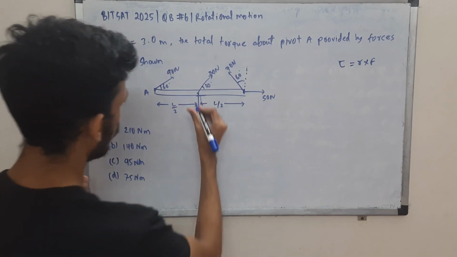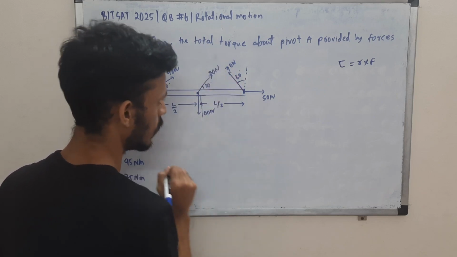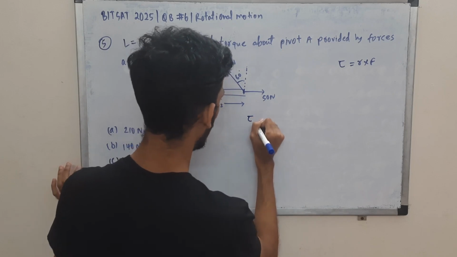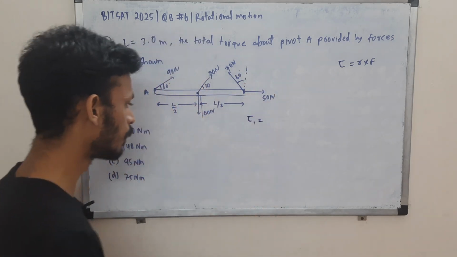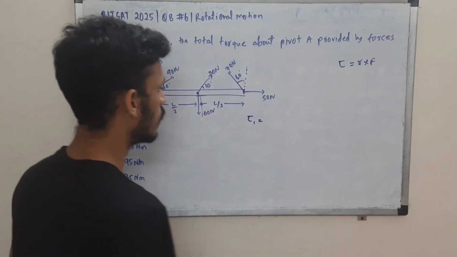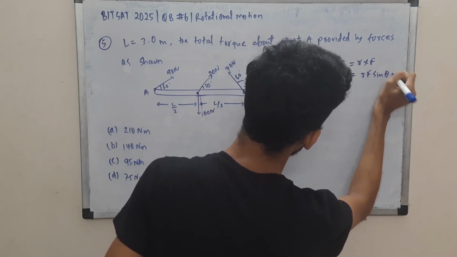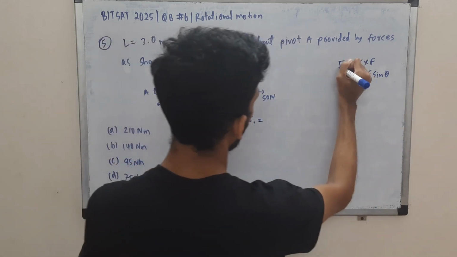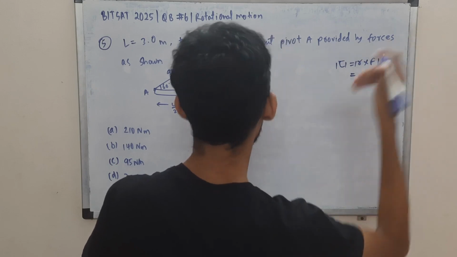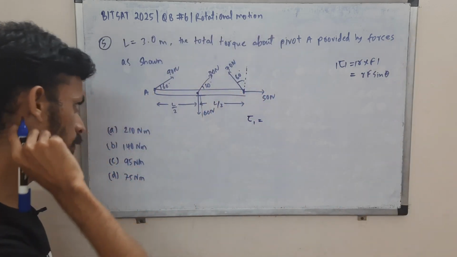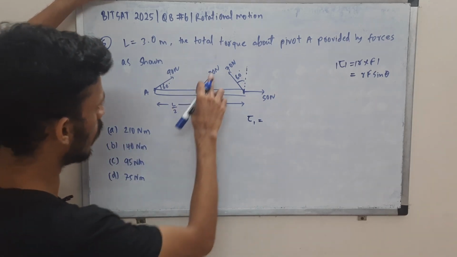So we'll be using R cross F across the different points and we'll find out the torque. Let us find torque at point A due to these two forces. So let's write tau 1, tau 2, tau 3, tau 4. I'll also write this as R F sine theta, the magnitude basically. Or you can also add the vector. The vector will adjust that inside, either it will be outward or inward. So tau 1 is this one.